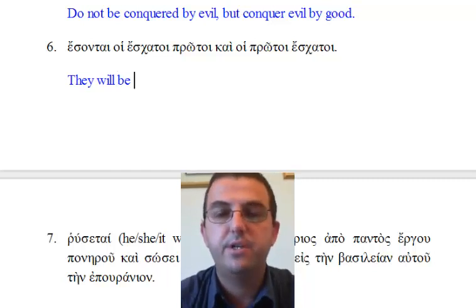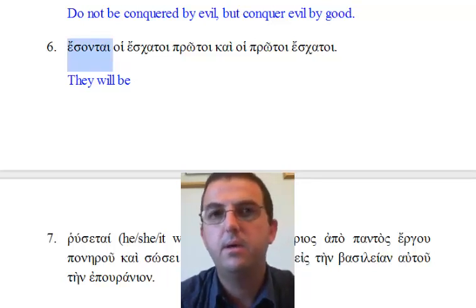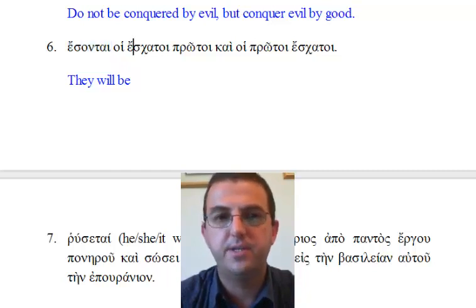We look for a subject, which is going to be a noun in the nominative case. Remember that the verb to be typically will take a subject in the nominative case, but also a predicate nominative. It will not take an accusative direct object. So we're going to expect to find both the subject and the predicate nominative in the nominative case.